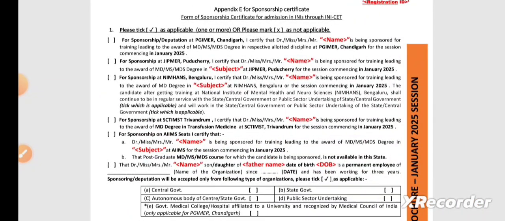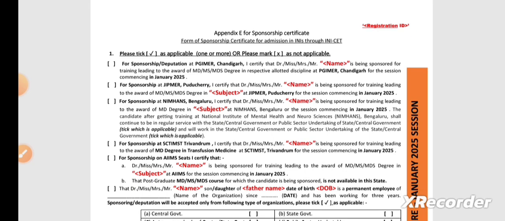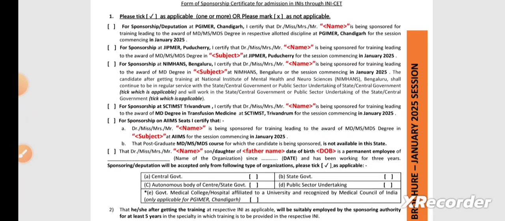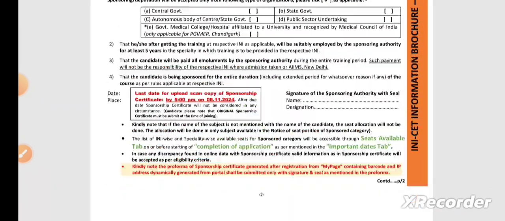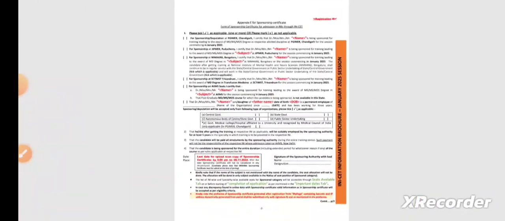And this is for the sponsorship certificate. Those who are seeking admission under the sponsorship quota in the central institutes have to submit the certificate in the form of this annexure that you have to submit while seeking admission.